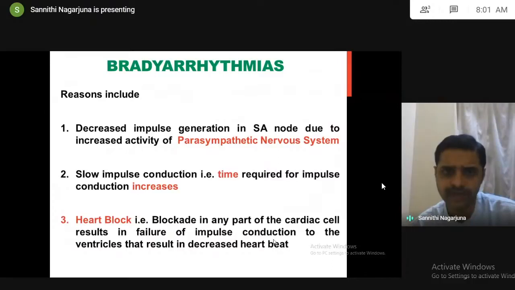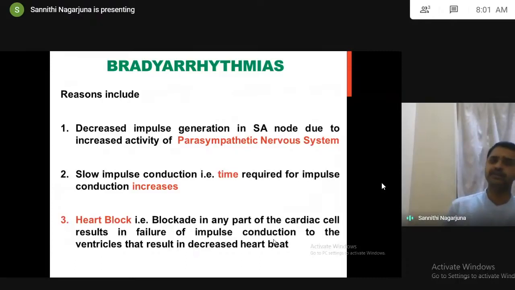So coming to bradyarrhythmias, fewer than 60 beats per minute. The major reasons for bradyarrhythmias are, first, as usual, decreased impulse generation in the SA node because of the excessive activation of the parasympathetic nervous system. See here, there it was excessive activation of sympathetic, here excessive activation of parasympathetic. Next, instead of fast impulse conduction, here it is slow impulse conduction, so the time required will increase. When the time is more, the number of impulses decreases, and the number of heartbeats also decreases.